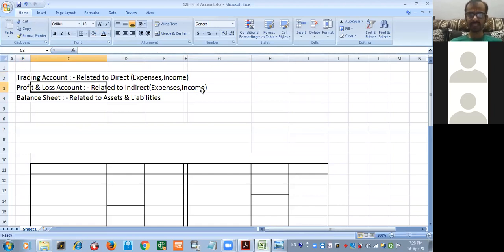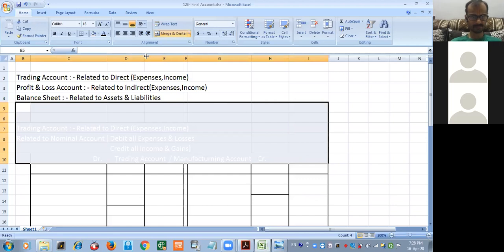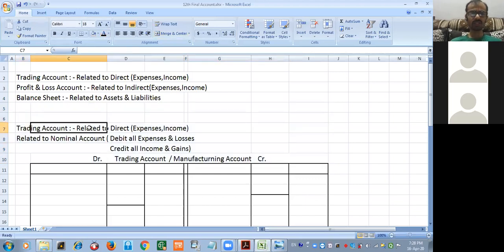Even the balance sheet is related to assets and liabilities. Now, after this, what is the important thing? Trading account is related to direct expenses and income. Trading account is related to nominal account. And what is the rule of nominal account? Debit all expenses and losses, credit all income and gains. Because of this rule, all the direct expenses and losses will be debited to the trading account, and all the direct income or gain or profit will be recorded on the credit side.